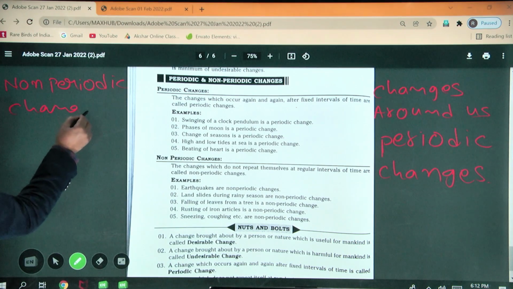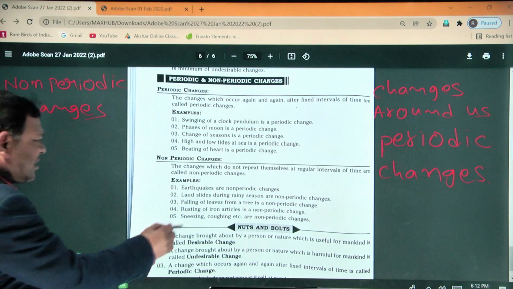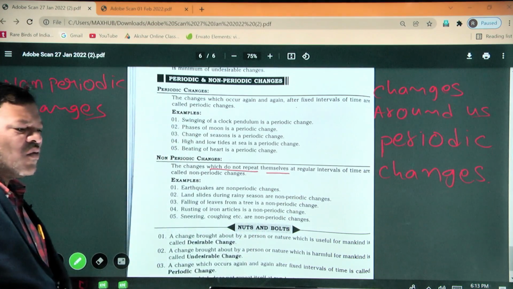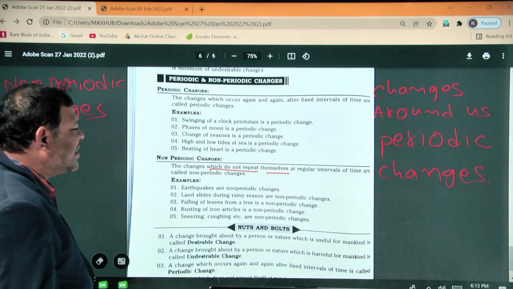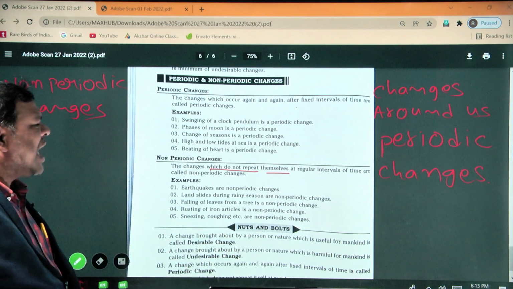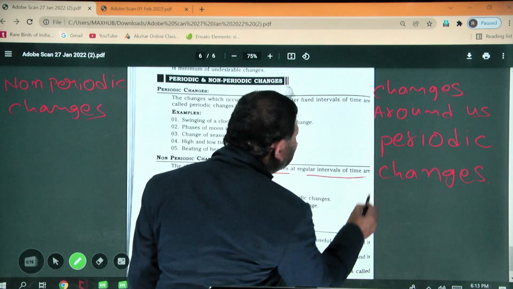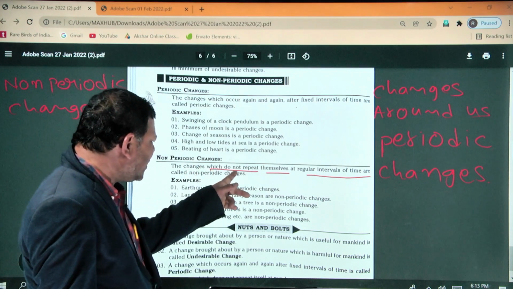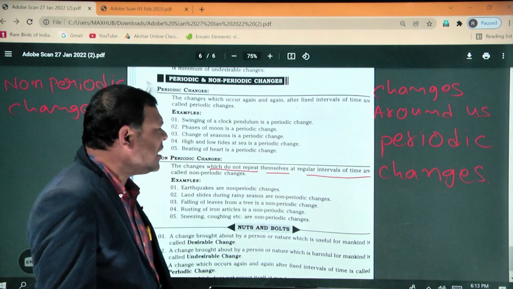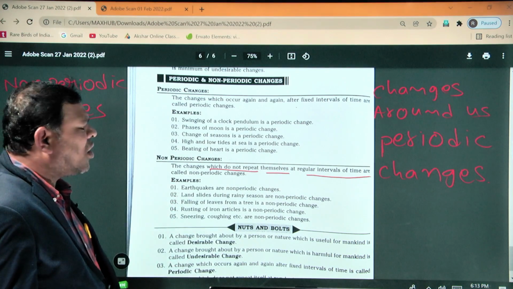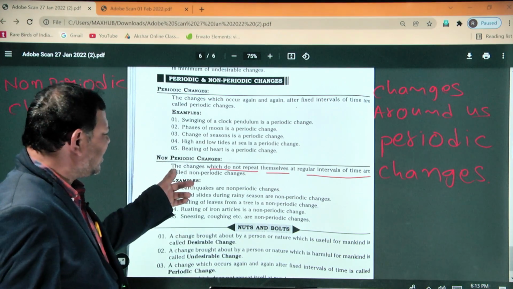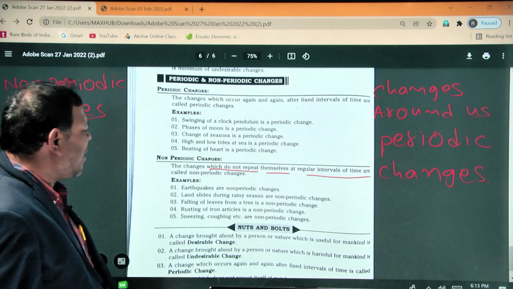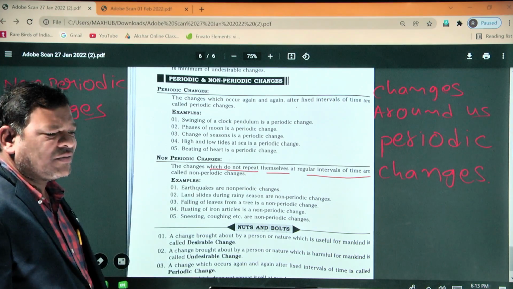Non-periodic changes means the changes which do not repeat themselves. The changes which do not repeat themselves at regular intervals of time are called non-periodic changes. Very important definition.